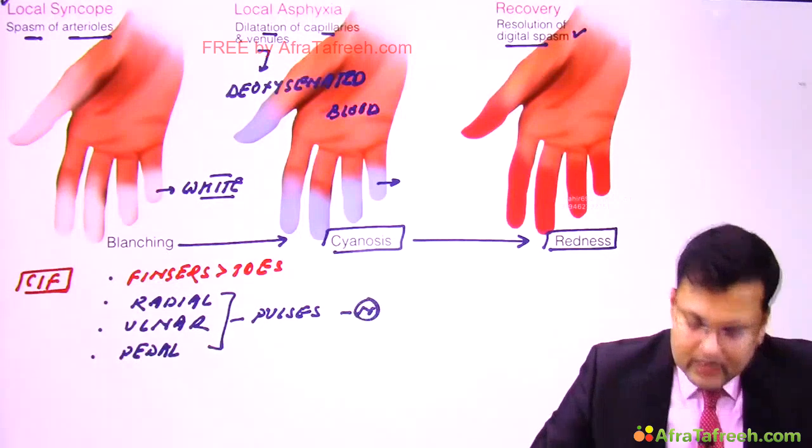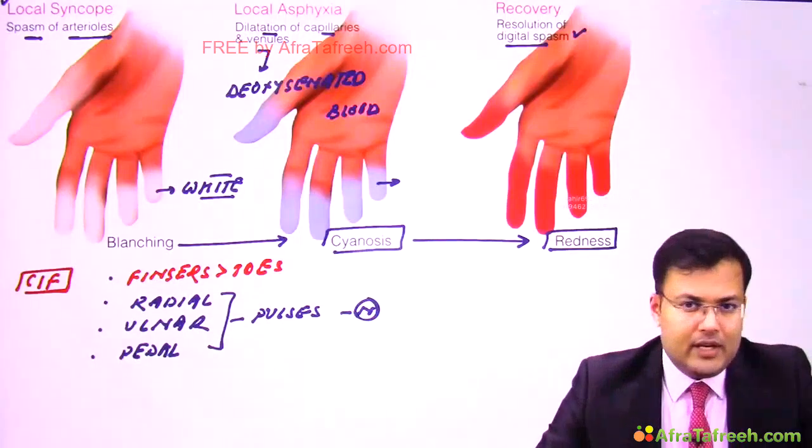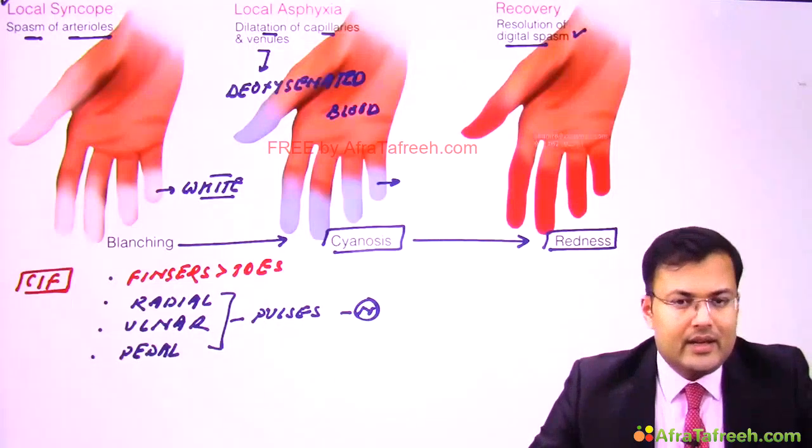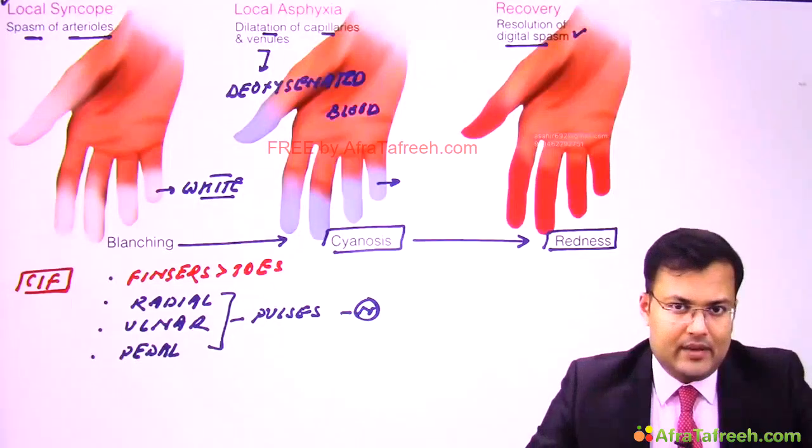Okay. Now what are the types of Raynaud's phenomena? It is of two types. One is primary or idiopathic, and second is secondary. Secondary is because of something.